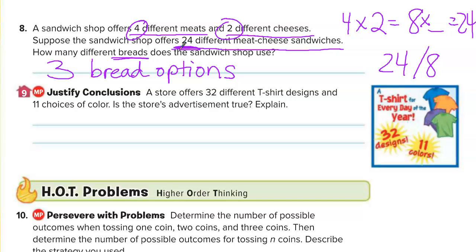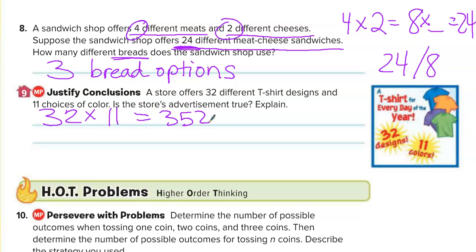Okay. So, does it tell us our total outcomes? No. Because you would have to multiply 32 and 11, and then that would be 352. Yeah, 352. So you're saying if we take our 32 T-shirt designs and our 11 choices of color, what do you get? 352. Right. Okay.